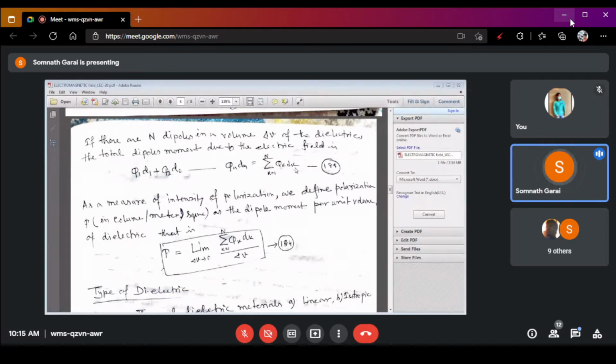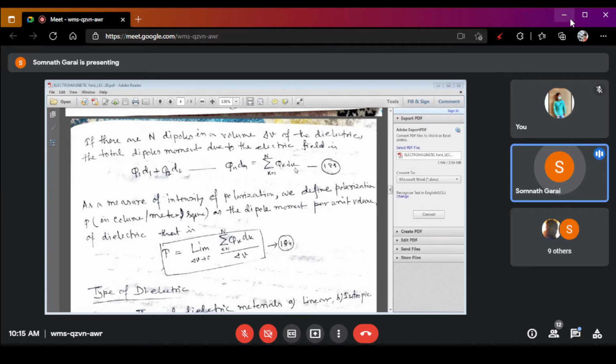Now there is another expression. By this equation we can measure the intensity of the polarization, and we can define the polarization in Coulomb per meter square.